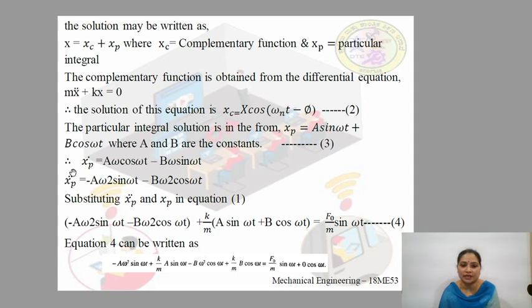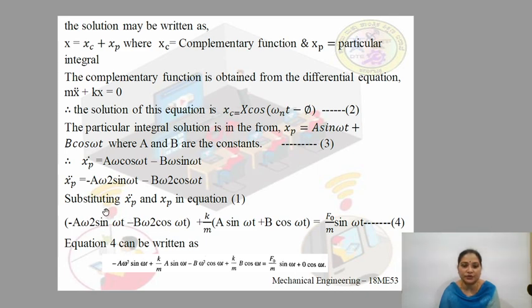So we can write now for the particular integral solution, that is x dot of p is equal to, by differentiating this equation, a omega cos omega t minus b omega sin omega t. Further differentiating once again, we get x double dot p is equal to minus a omega square sin omega t minus b omega square cos omega t. In this equation, we can see that it resembles the equation of xp.